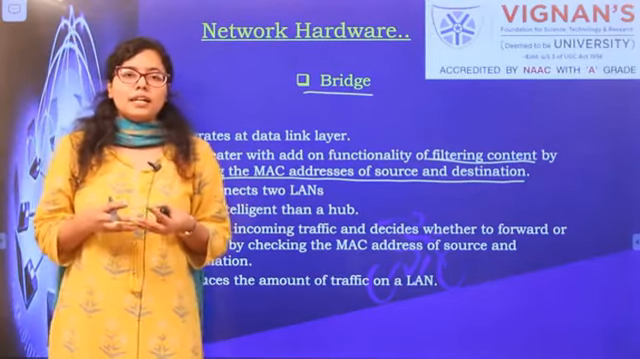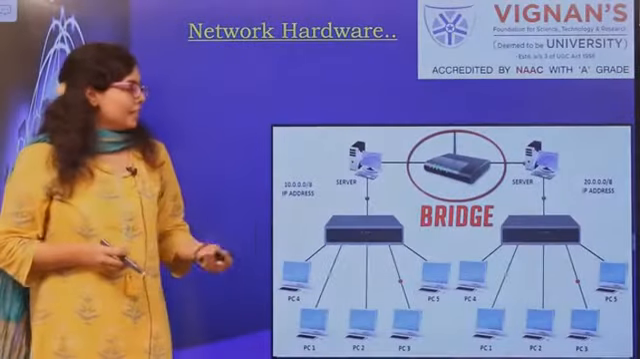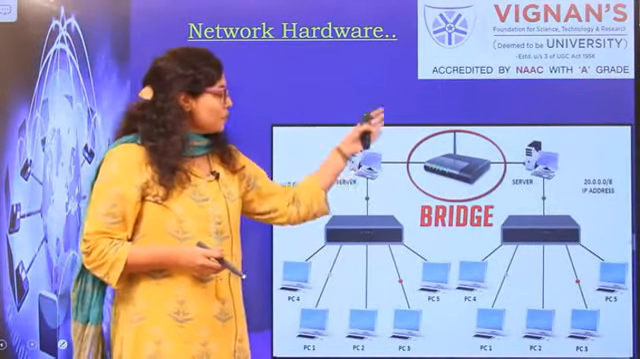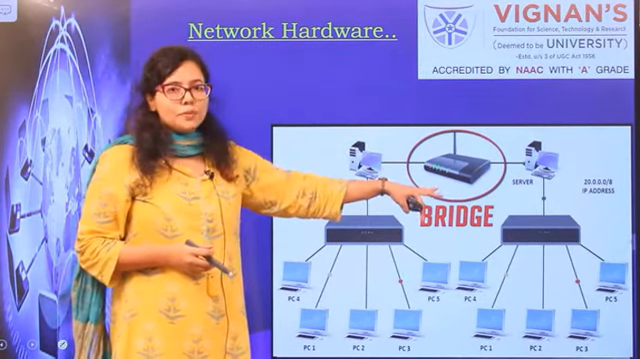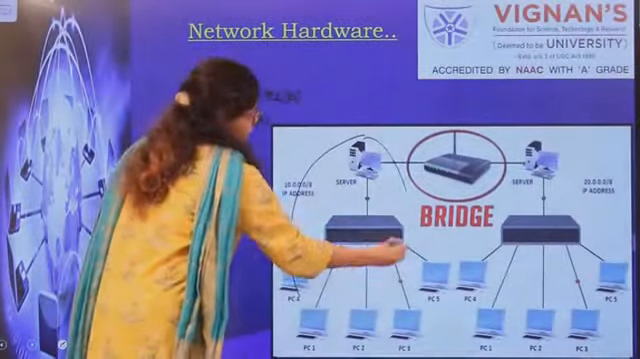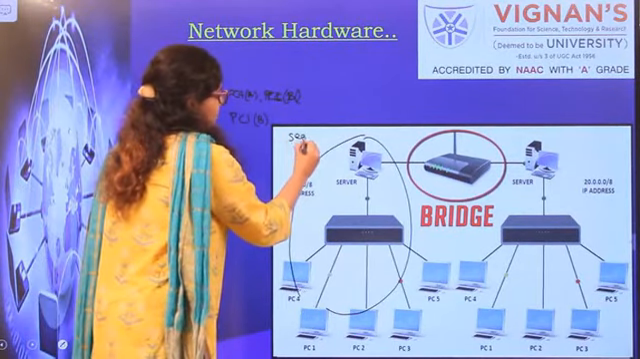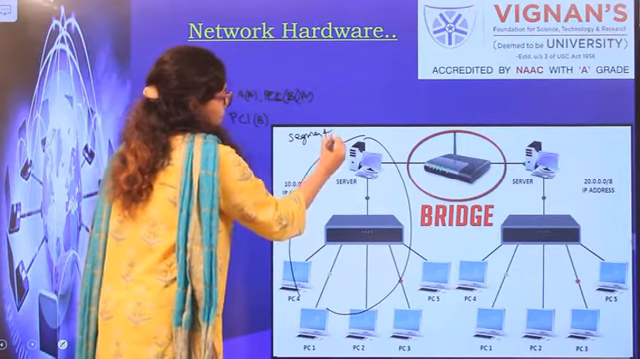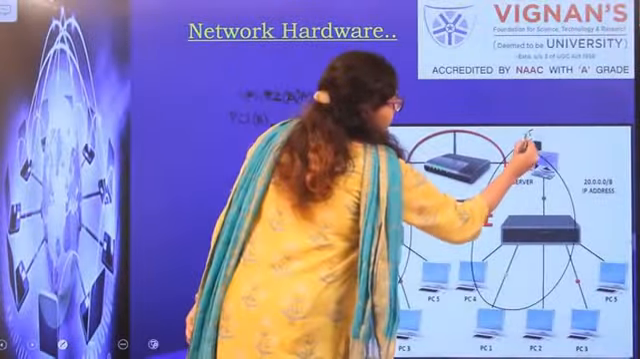So why do we need that? In order to reduce the traffic on the LAN. So how does it work? We will now see. Here you can see from the slide, there is a complex network which has been divided into two segments and those two segments are connected through a bridge. So bridge has got two ports over here. This is segment A, and here you have got segment B.